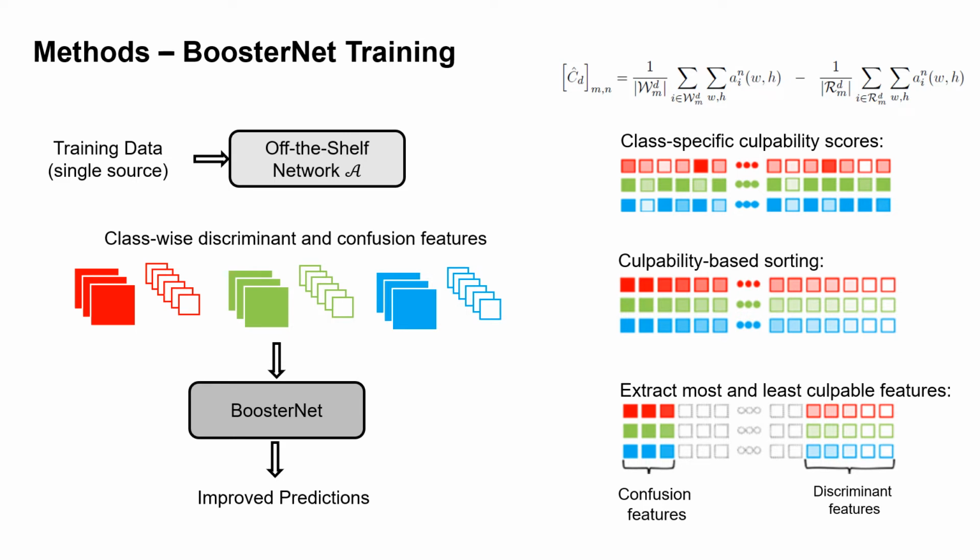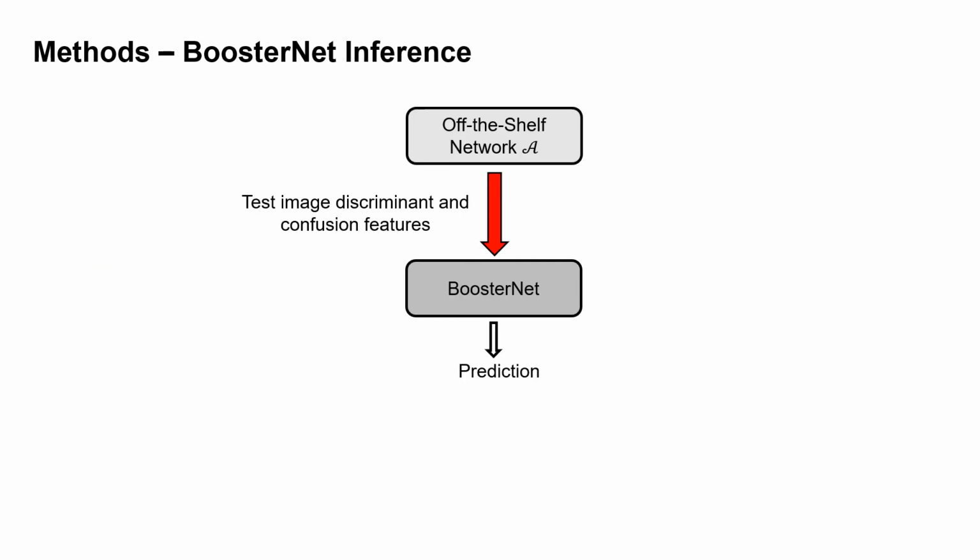Once extracted, we stack them to train BoosterNet with. So BoosterNet is learning from these class-wise discriminant and confusion features, which ends up with improved performance and generalizability over the same task as compared to network A. Note that BoosterNet is also trained using episodic training, such that we divide the features into meta-train and meta-test to create different meta-tasks. At inference, we have the test image and we need to extract the discriminant and confusion features from network A in order to feed BoosterNet.